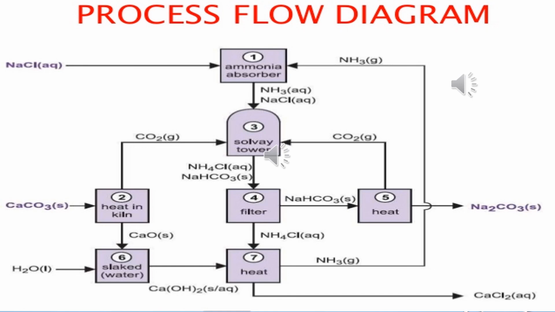As you know, the solution which contains calcium chloride also contains ammonia in the form of ammonium hydroxide, which is again separated. So guys, this was the flow sheet diagram of the Solvay process, in which you have seen that